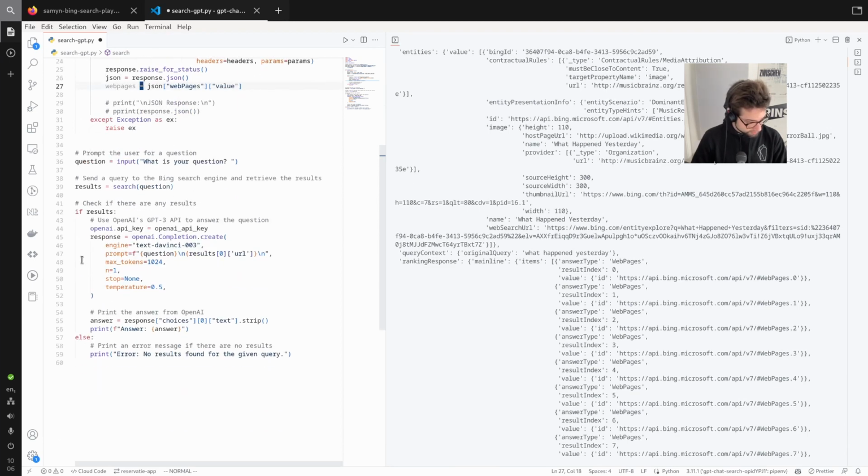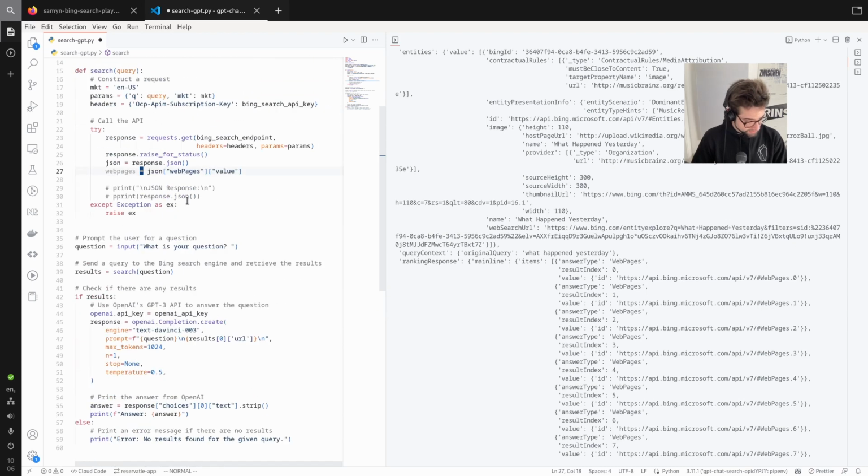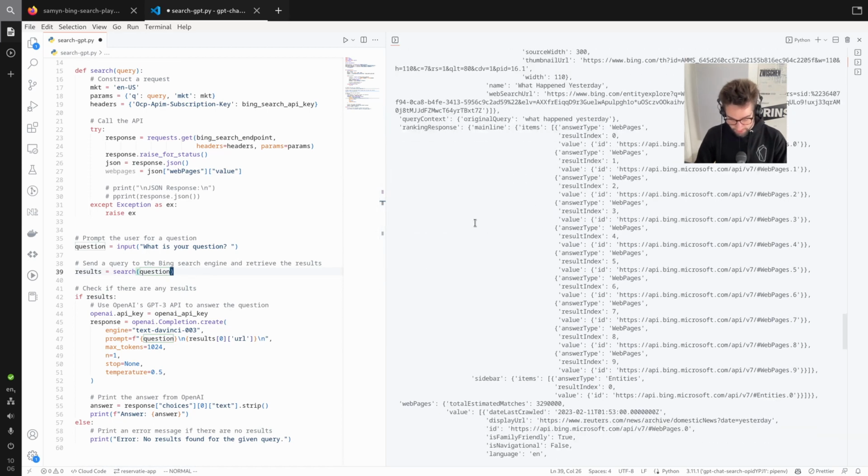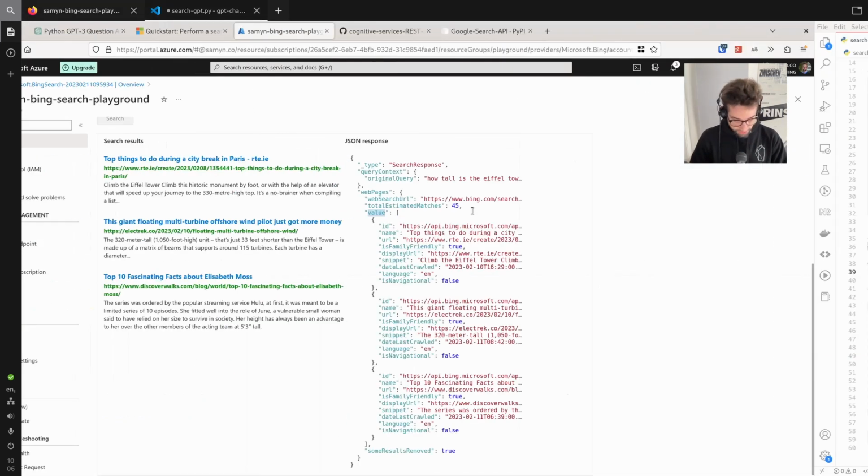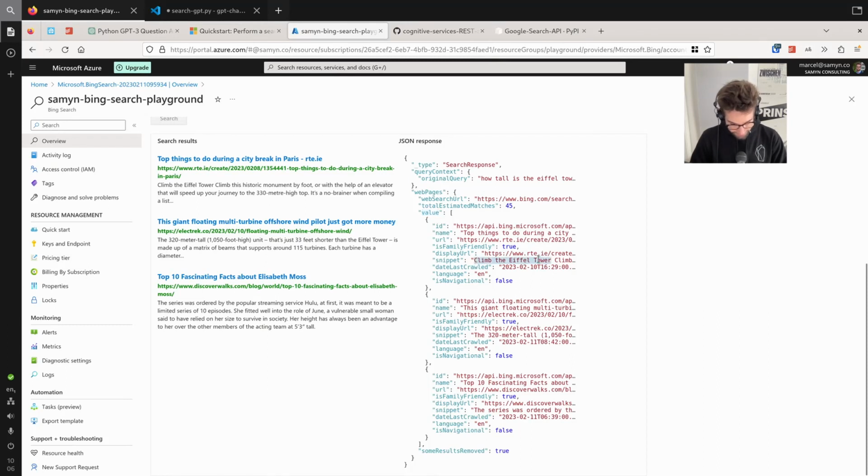Okay, so print error, no results. Pages. Okay, so this is indeed returning the results as an array. What we want now is we don't want to put everything in here, but we actually want to have, let's say, the name, the URL, and then the snippet, right?